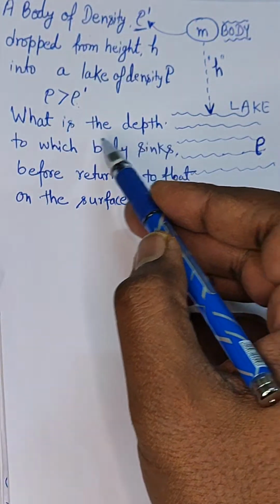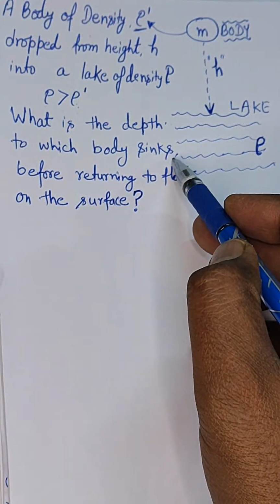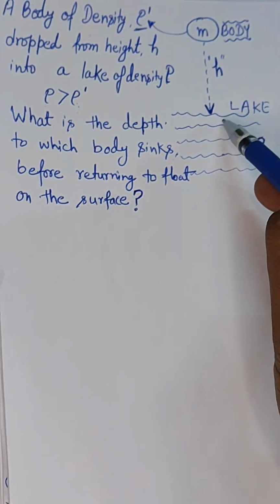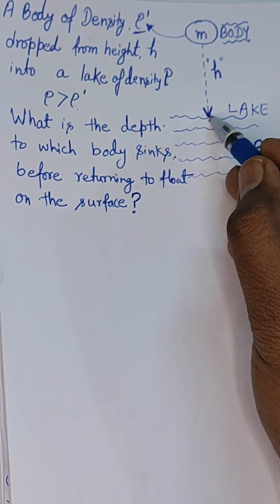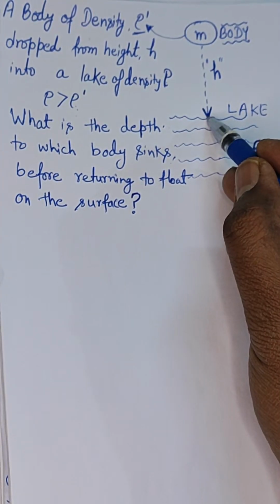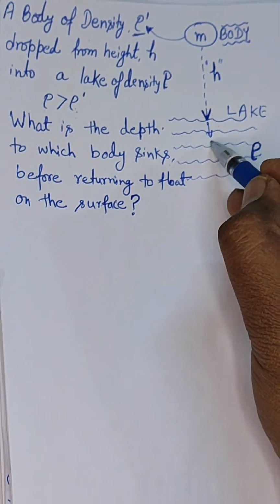So what is the depth to which the body sinks? The body is dropped from a height h, and due to the velocity acquired before striking the lake surface, it will go inside like this.